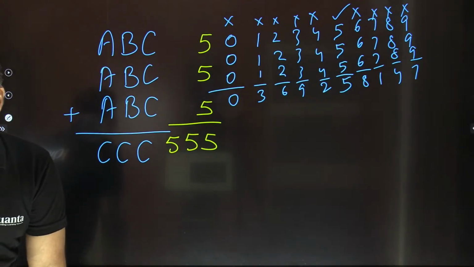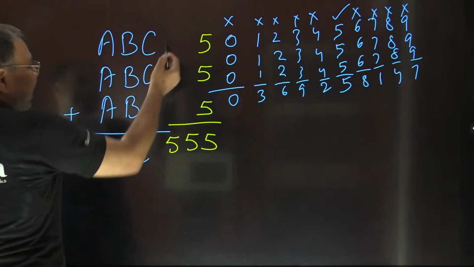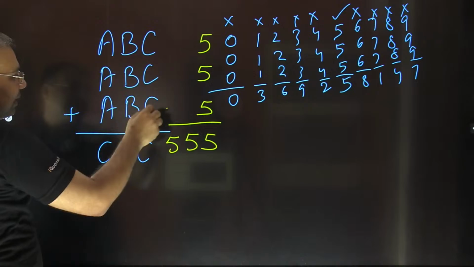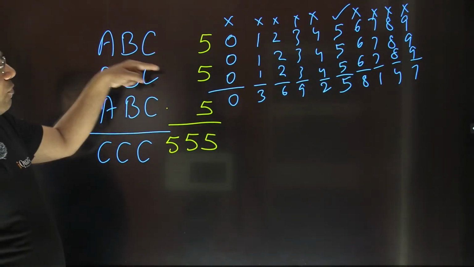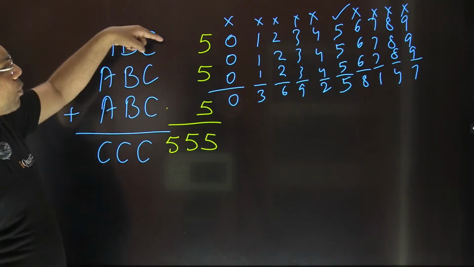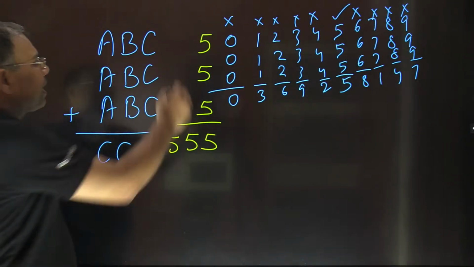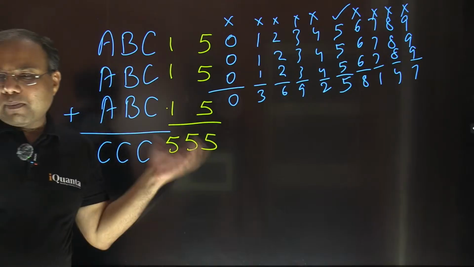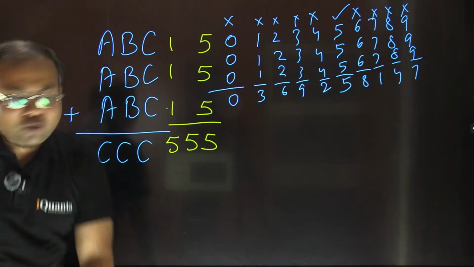Excellent, Dhruv. Wonderful. Now we have AAA here. Looking at the hundreds place first, what could be the value of A? A could be 1, so 1, 1, 1 is 3, and it is 5, so that means 2 may be a carry. Or can A be 2? Then 2, 2, 2 would be 6, which is more than that. It is not possible, right? So A has to be 1 for sure. A can't be more than 1, and A can't be 0 as well. Is it fine? So A has to be 1 for sure.